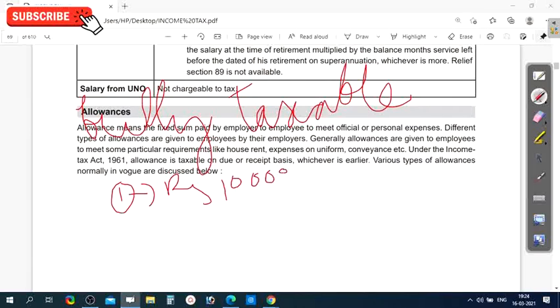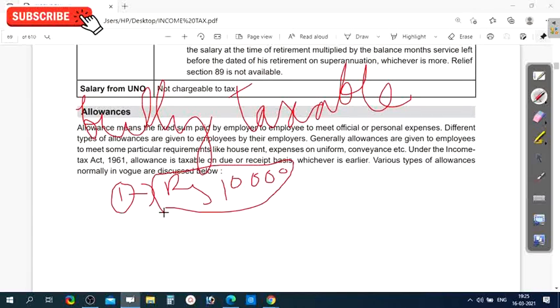10,000 as an allowance. Fully taxable means you have to pay tax on the whole amount of 10,000. As you received this allowance, and this allowance comes under the category of fully taxable, you have to pay full tax on this allowance of rupees 10,000.